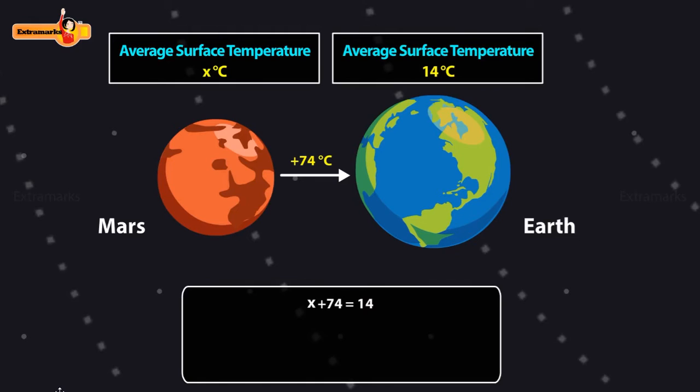Can you solve this equation considering whole numbers only? No, we don't have any whole number which satisfies this equation. So, we would have to think beyond whole numbers. If we put negative 60 for x, the equation is satisfied. So, x equals negative 60 is a solution of the equation.